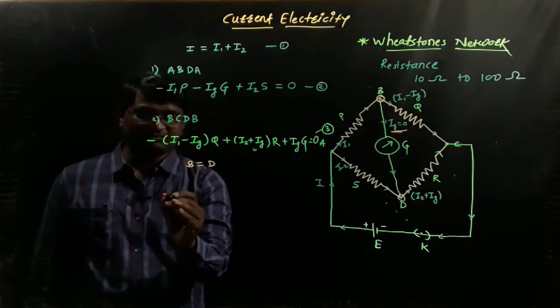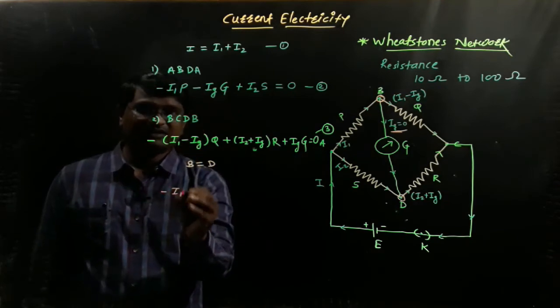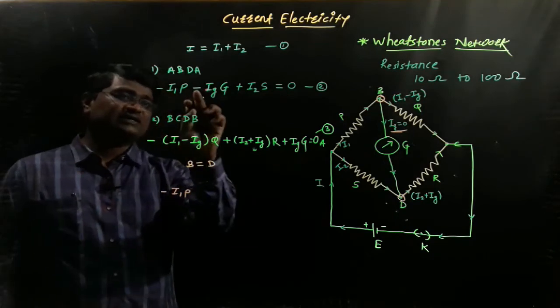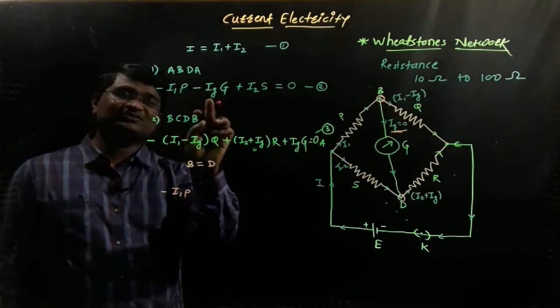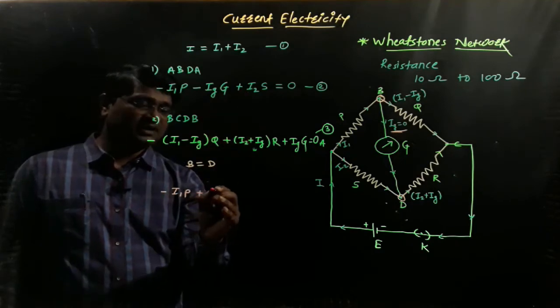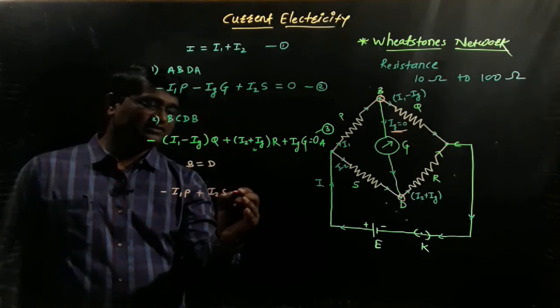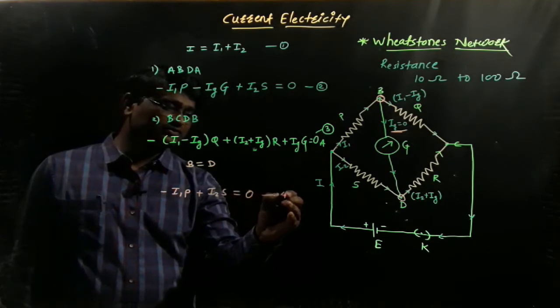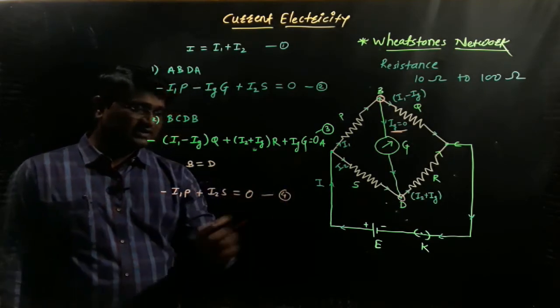So we get plus I2S, this is equal to 0. Call this equation number 4.